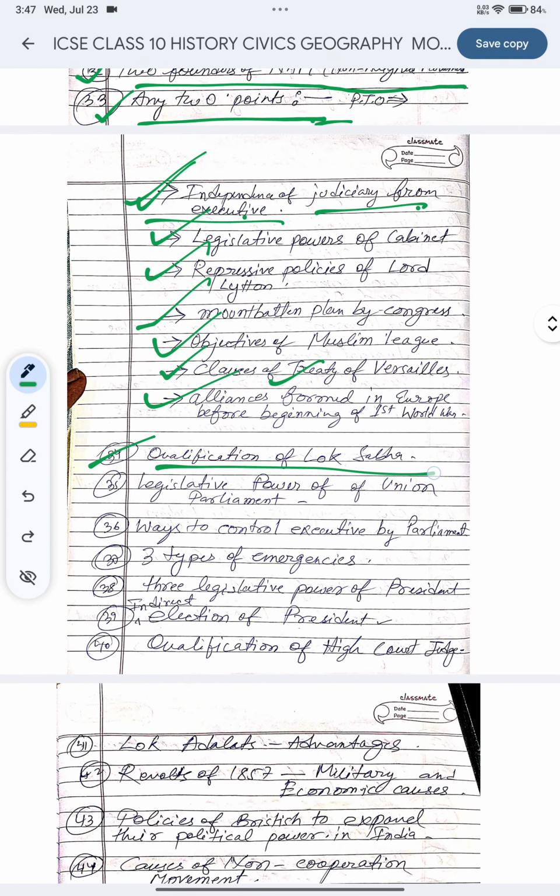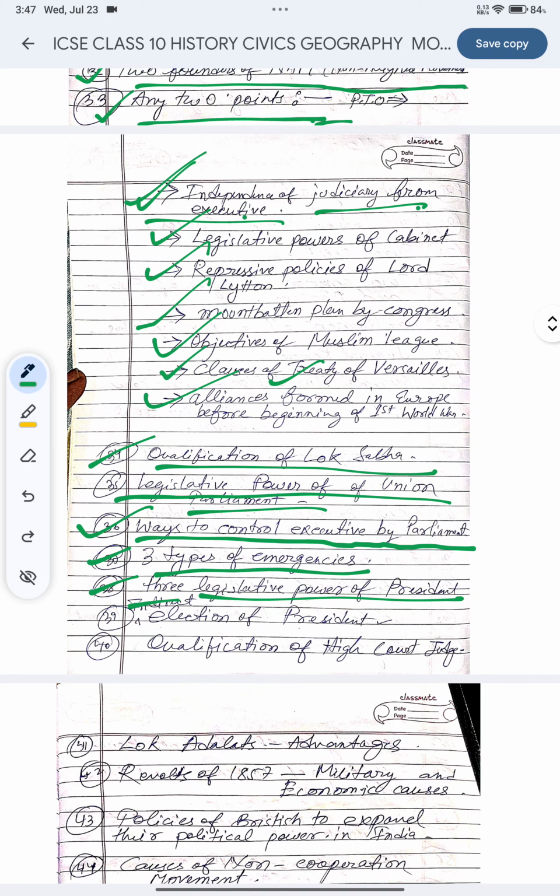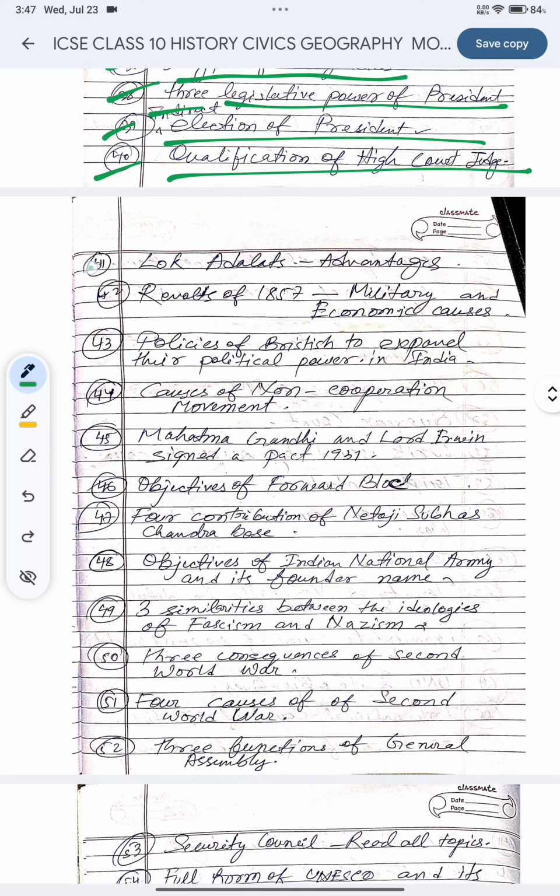34, qualification of Lok Sabha, this is also very important. Legislative power of the Union Parliament, important. The ways to control the executive and parliament. 37, 3 types of emergencies. 38, legislative powers of the President. 39, indirect election of the President. 40, qualification of a High Court judge. 41, Lok Adalat advantage. What is the advantage of Lok Adalat?